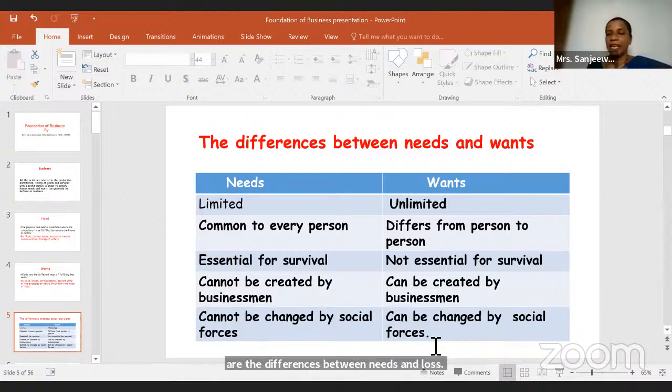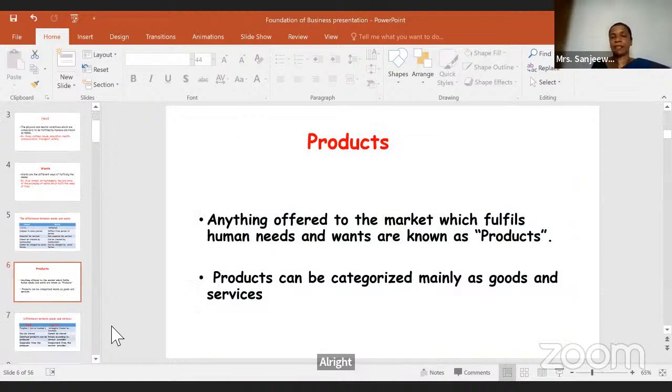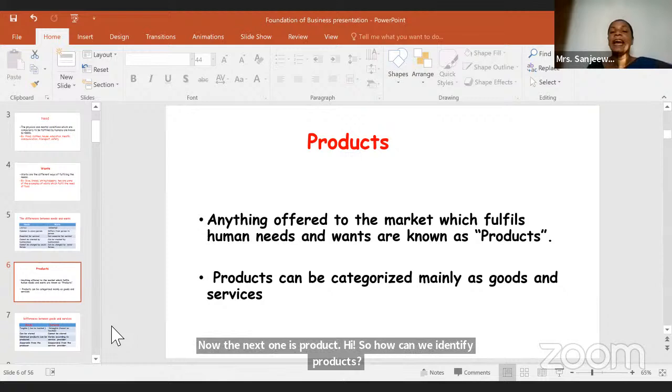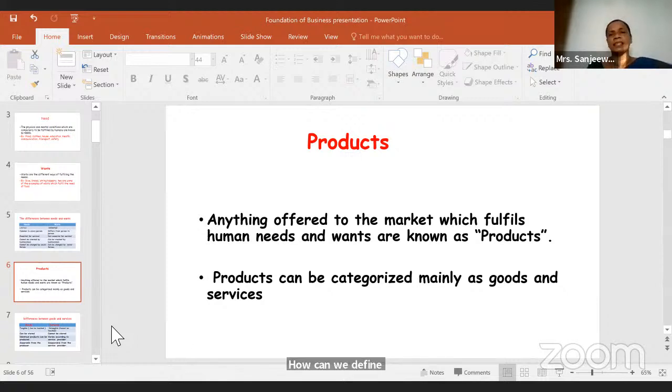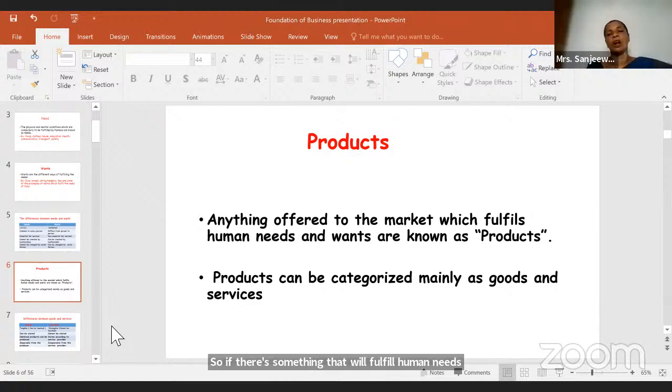All right. Now, the next one is product, right? So how can we identify and define products? Anything offered to the market, right? If there's something that will fulfill human needs and wants, you can call that a product.